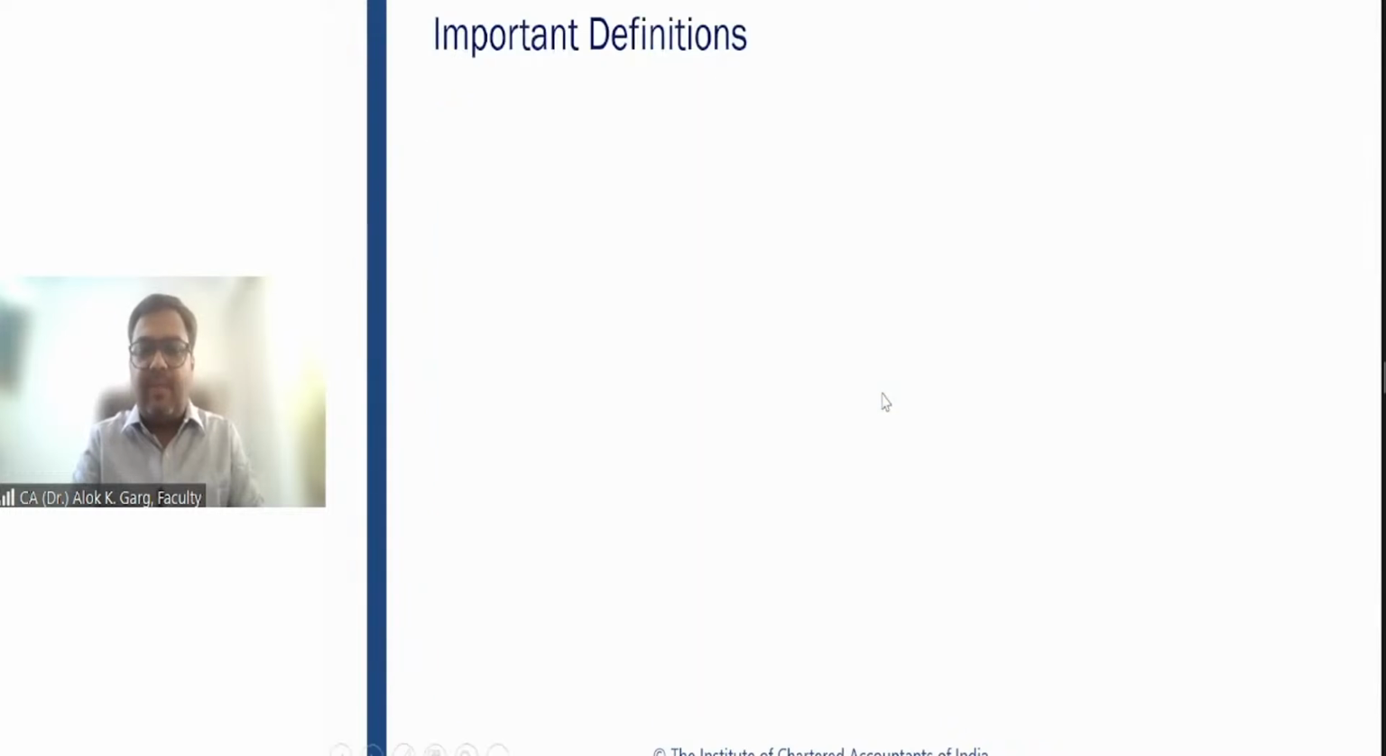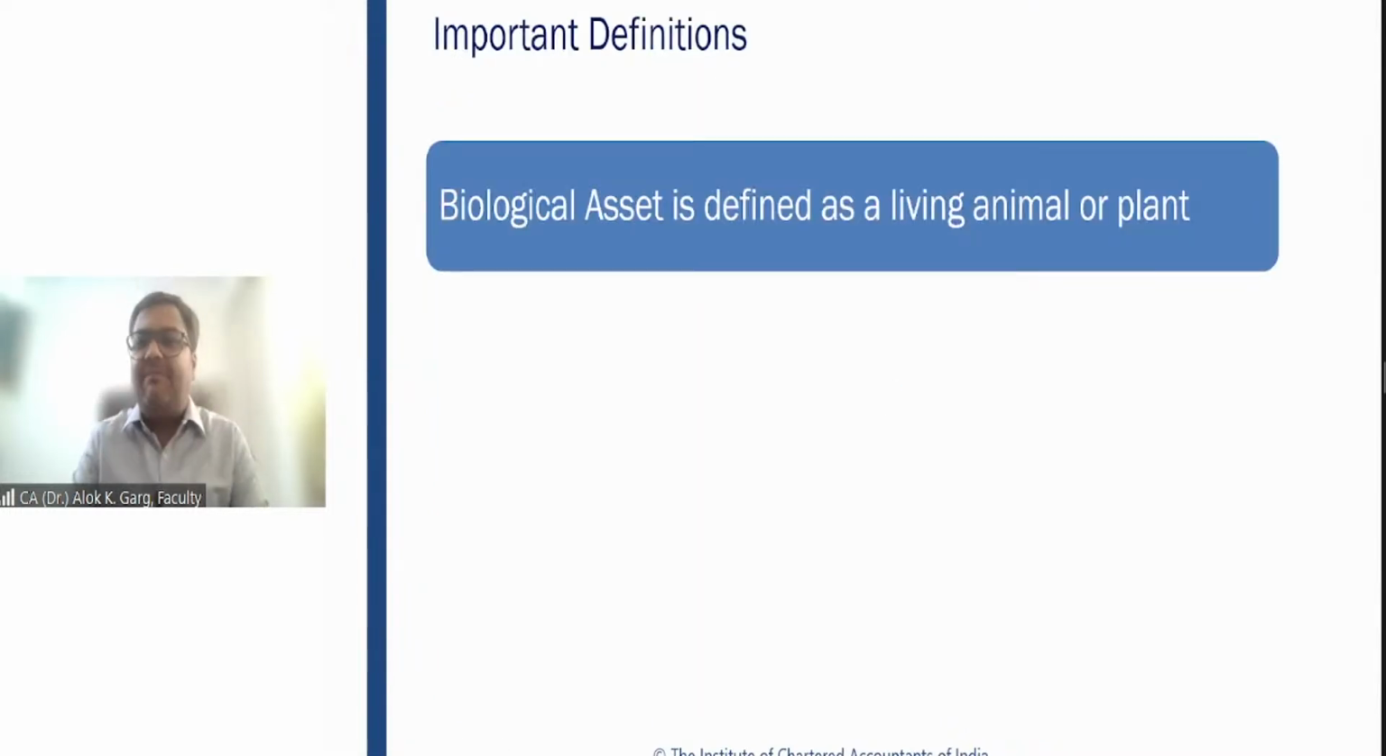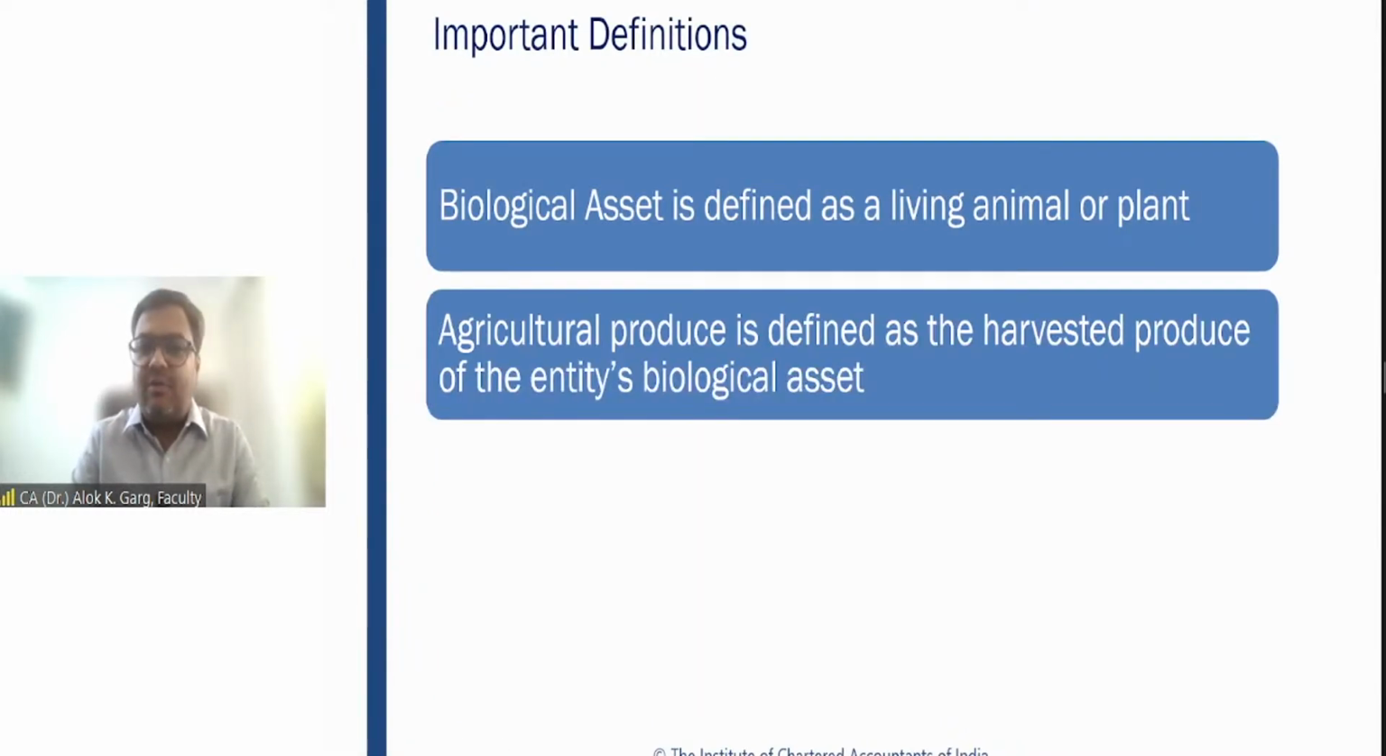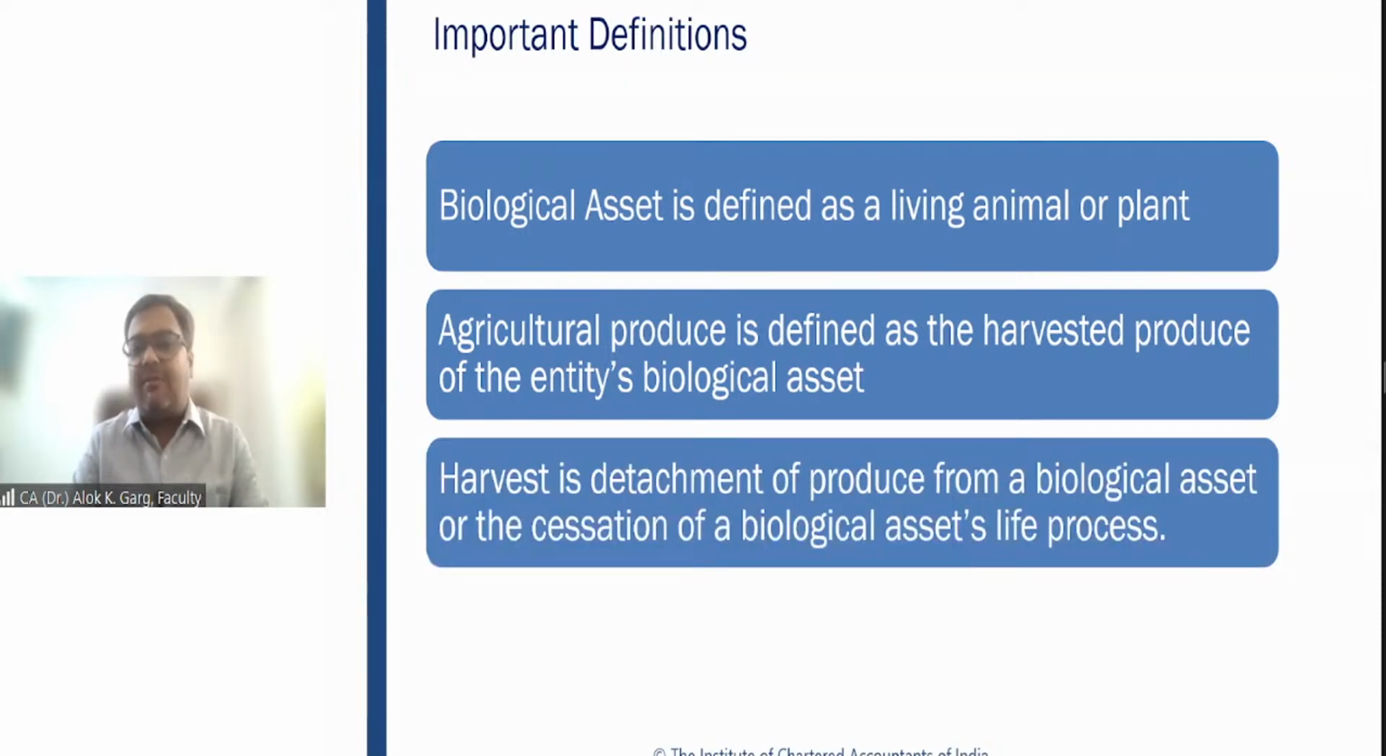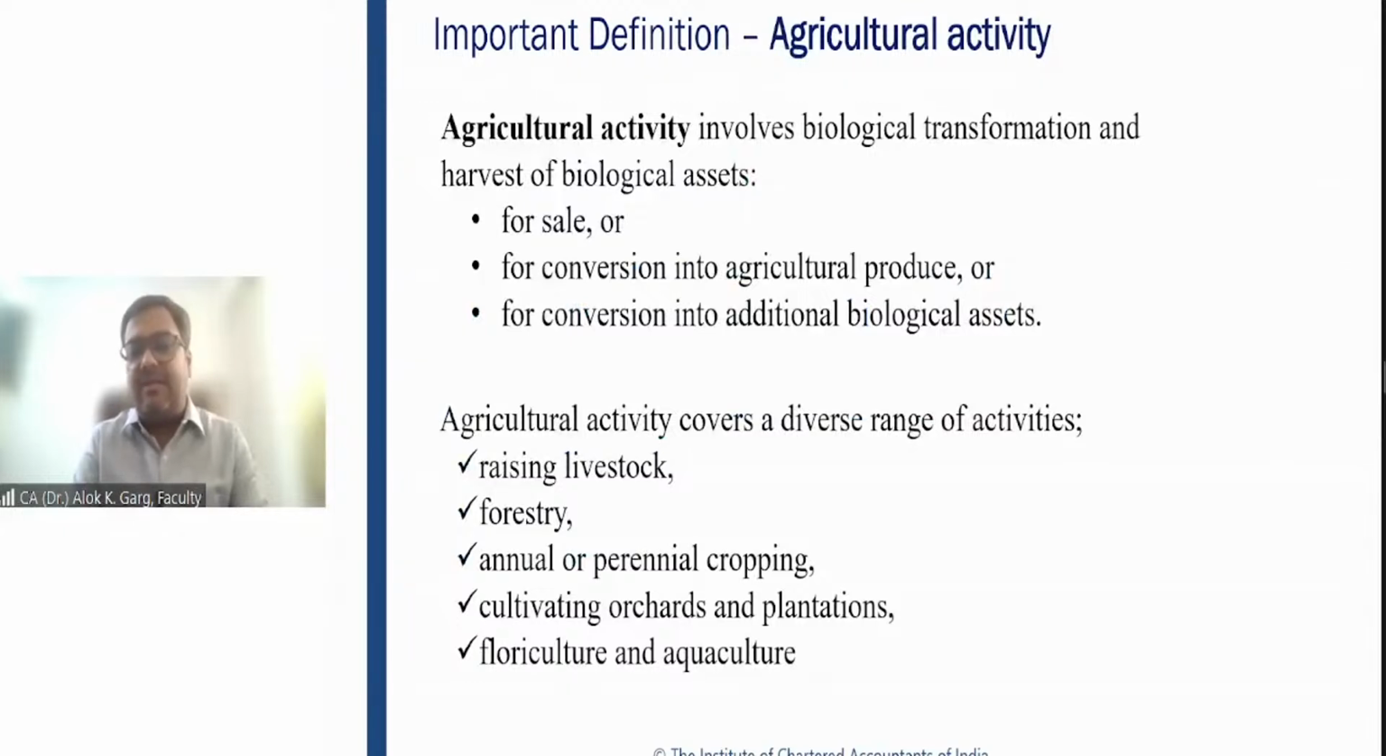Okay, friends. Biological asset is a living animal or plant, as I discussed. Agriculture produce is the harvested produce of the entity's biological asset. Milk from cow is an agriculture produce at the point of harvest. Mango from the mango tree is an agriculture produce at the point of harvest. Harvest means detaching something from a biological asset. Agricultural activity involves biological transformation and harvest of biological assets for sale, for conversion into agriculture produce, or for conversion into additional biological asset.